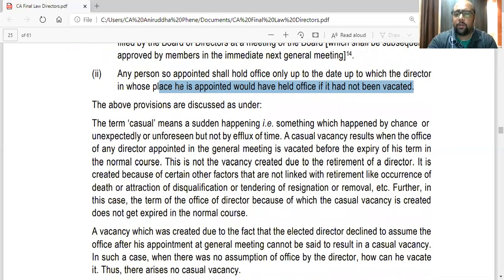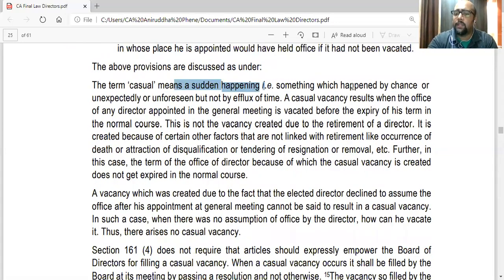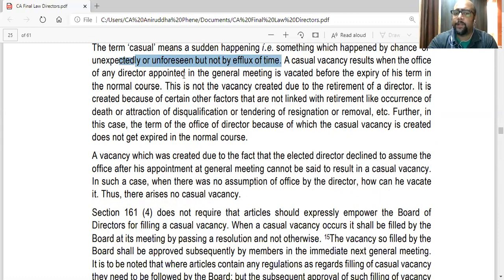The term casual means sudden happening, something which happened by chance or unexpectedly or unforeseen, but not by efflux of time. Efflux means passing of time. It happened unexpectedly, not in the normal course of things. A casual vacancy results when the office of any director appointed in general meeting is vacated before the expiry of his term in the normal course.